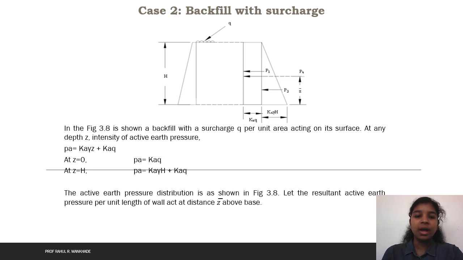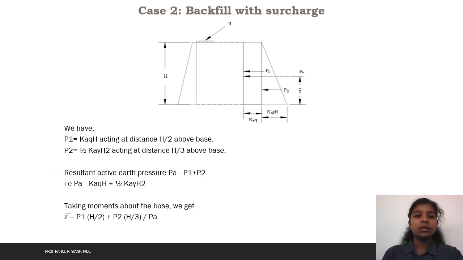Let the resultant of the active earth pressure per unit length of the wall act at a distance above the base. After that, we have P1 and P2. P1 is equal to Ka Q into h, acting at a distance h by 2 from the base, and P2 is half of Ka gamma h squared, acting at a distance h by 3 from the base. The resultant active earth pressure is Pa is equal to Pa1 plus Pa2, that is Pa is equal to Ka Q h plus half Ka gamma h squared.